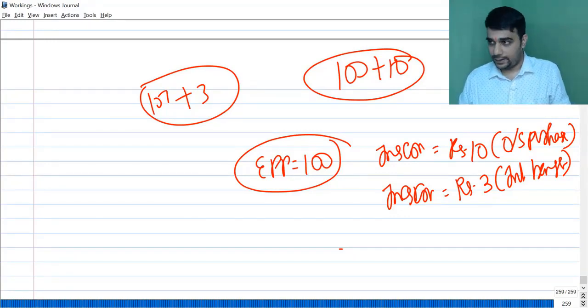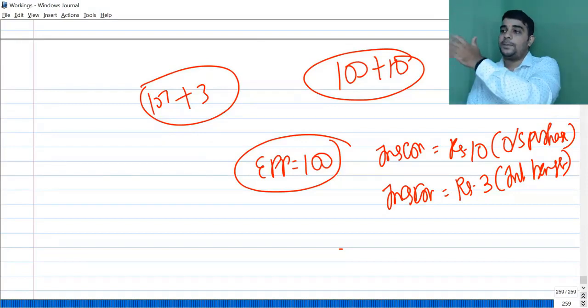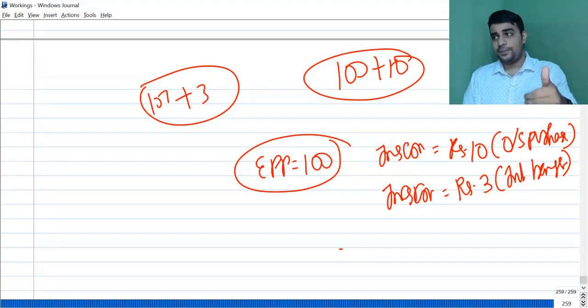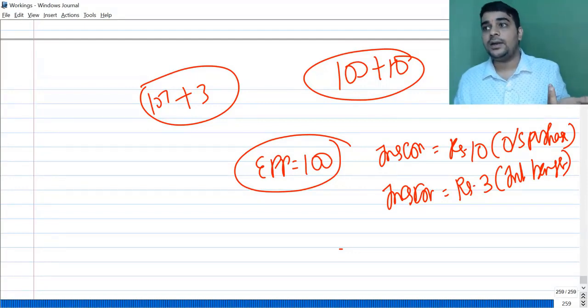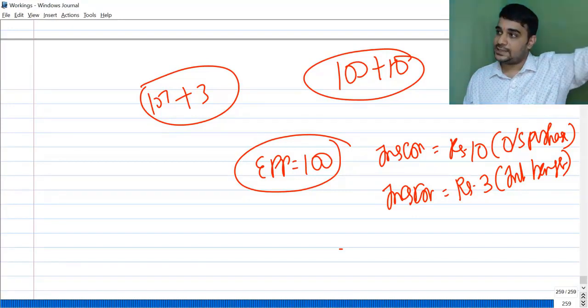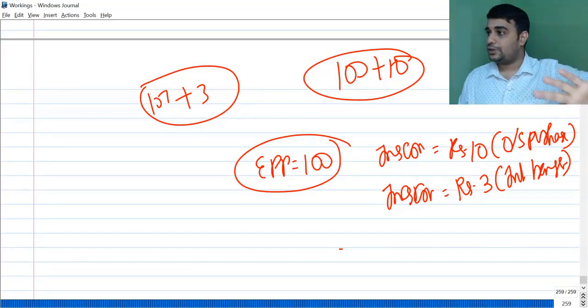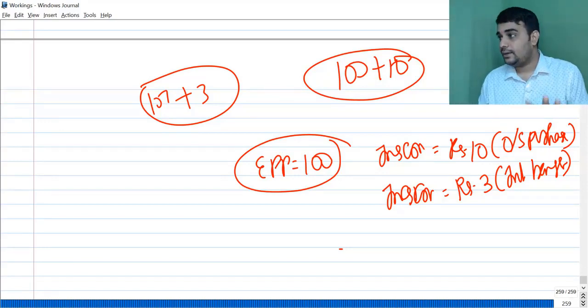It will go back to 110, because I am looking from the receiving division point of view. He is very clear. When he buys it from outside, it's 100 plus 10. When it comes from in-house, it's 110 plus 0, because I don't incur inspection. This 3 rupees will be part of variable cost when the supplying division does his analysis. So I am not coming to the supplying division angle as of now. Receiving division will be ready to pay 110.